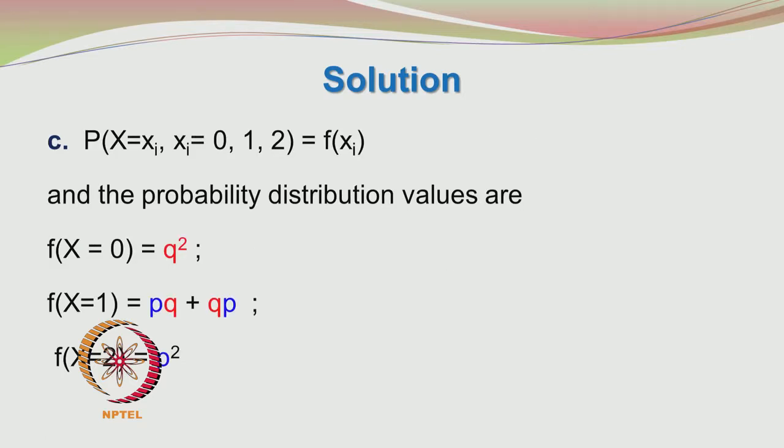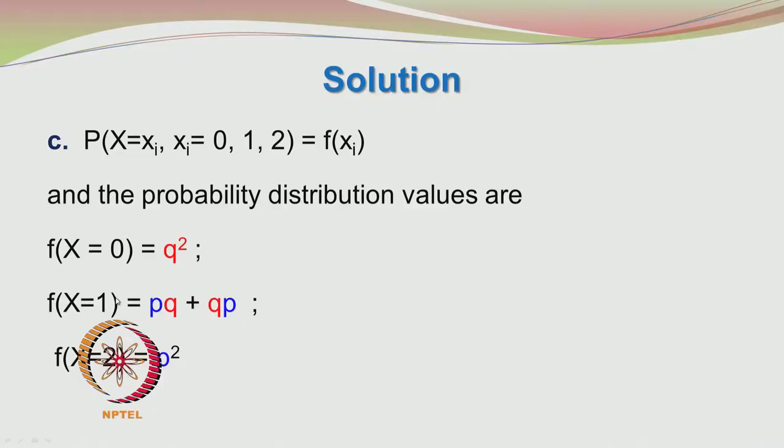So, the probability of the random variable taking 0, that means no blue balls have been picked, then both the balls which have been picked are red in color, and the probability of that happening is q squared.